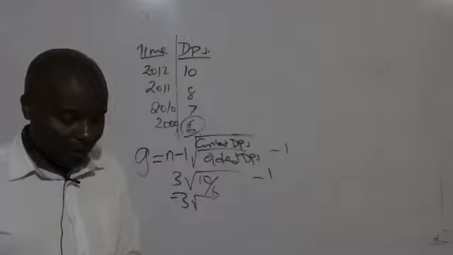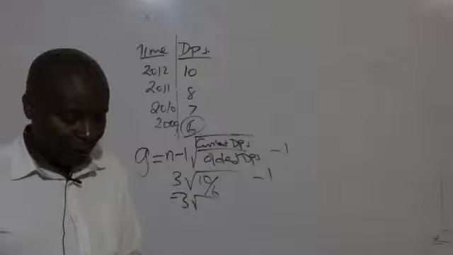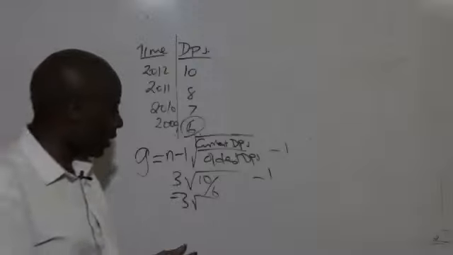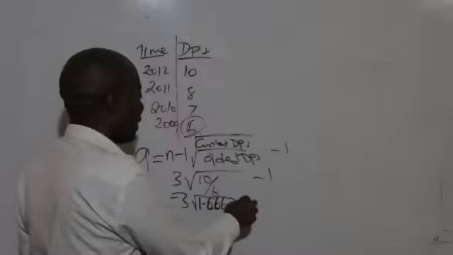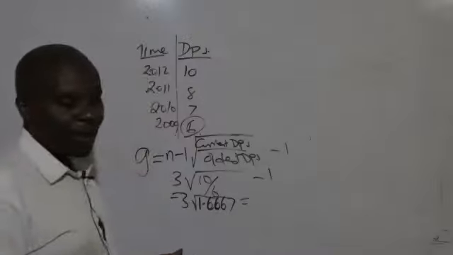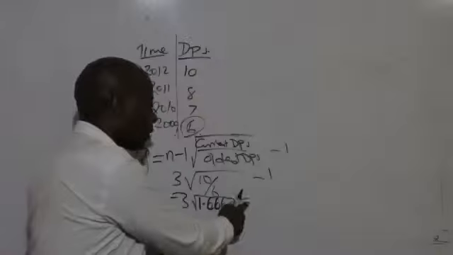So you come here and tell us 10 divided by 6. So we have here 10 divided by 6, which at the end of the day will give us 1.667. So we have here 1.6667 like that. So whatever we get, don't forget to subtract 1.